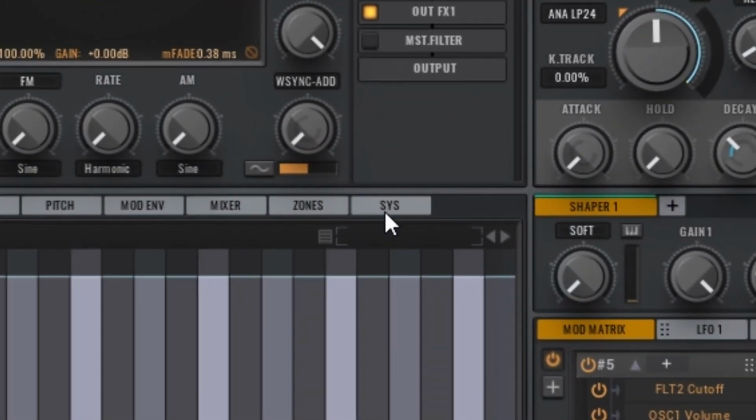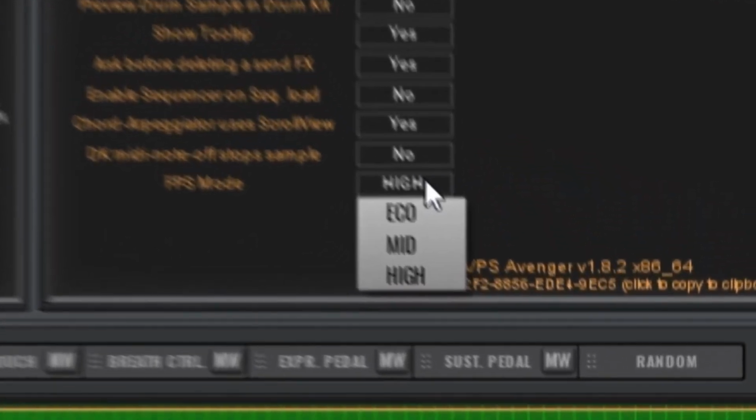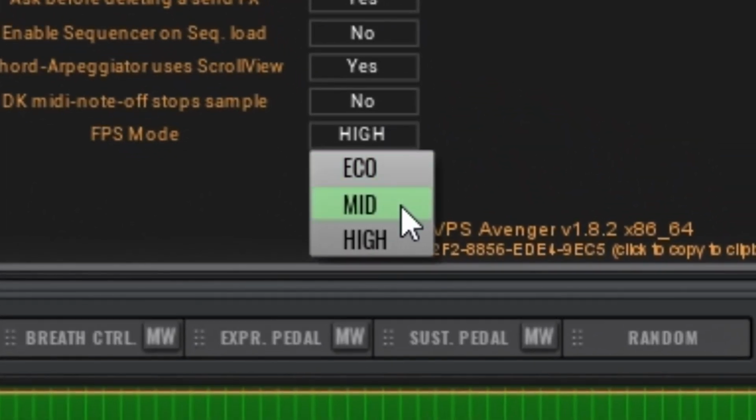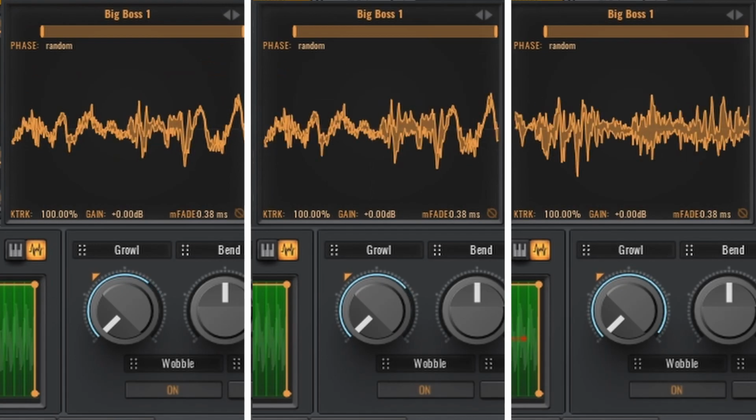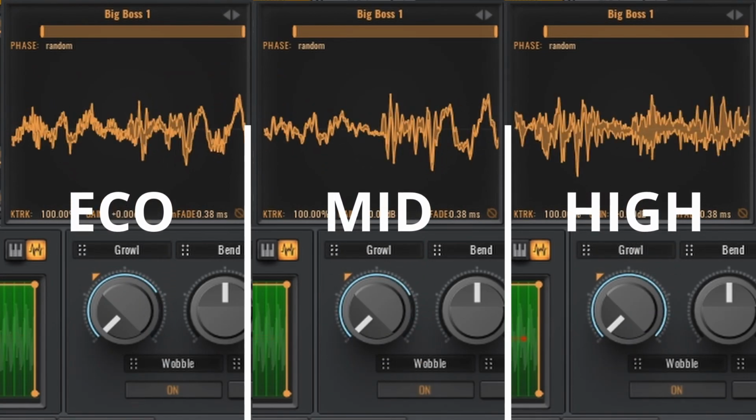You can set how smooth your Avenger's animations are by choosing one of 3 FPS modes: Eco, Mid or High. Just keep in mind that the higher setting you choose, the more CPU intensive it gets.